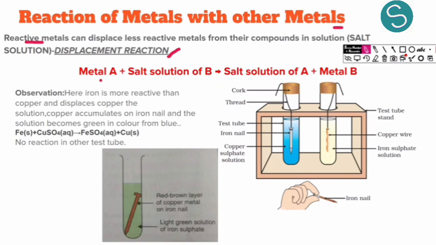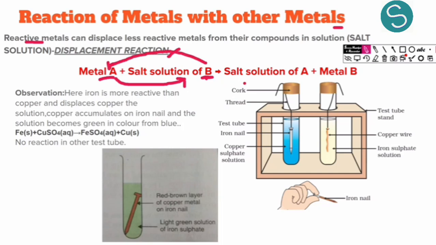You can see this here. This metal A is highly reactive, this B is not that reactive. So we have this salt solution of B and we have metal A in the pure normal solid form. When both of these react, the metal A comes into the salt solution of B and B comes into the metal state.